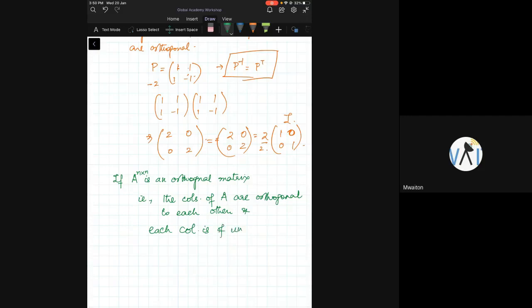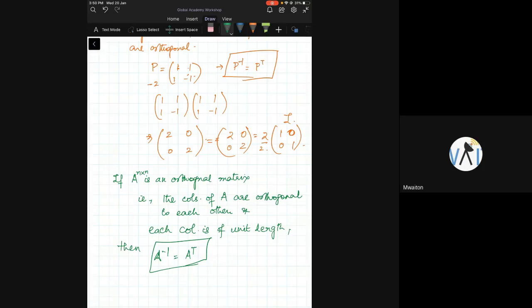If this unit length is not satisfied, then you have to normalize it. You have to get the length 1, otherwise this will not work. In that case, A inverse is equal to A transpose. This is always true.